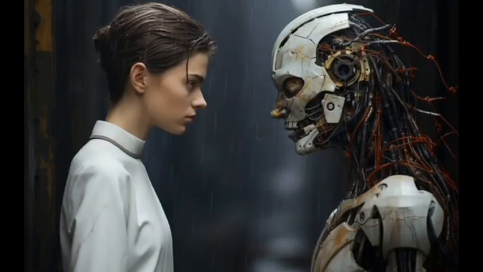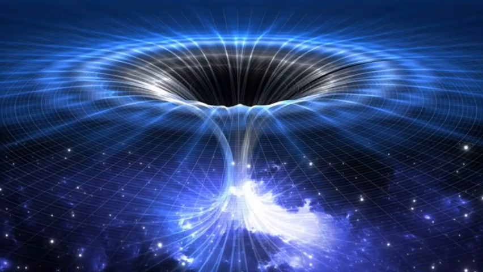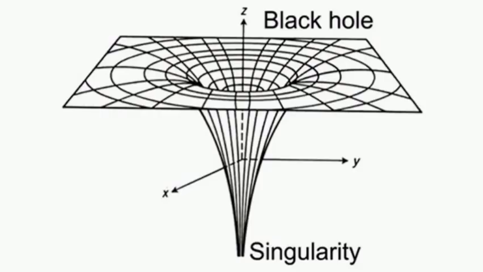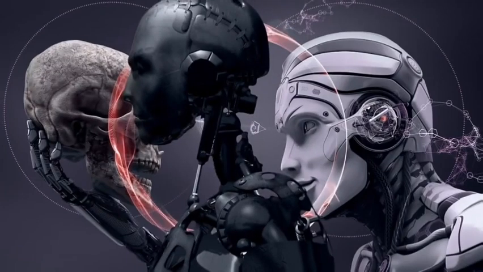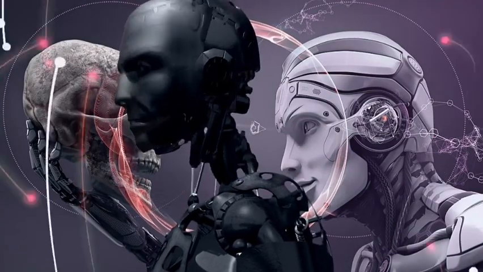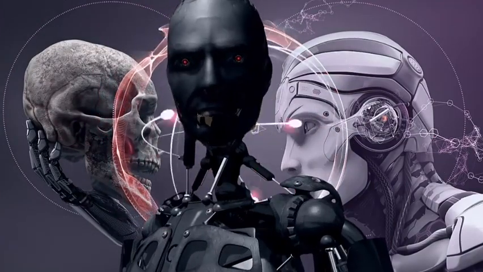The term singularity in this context was first introduced by mathematician and computer scientist Vernor Vinge in 1993. It's drawn from physics, where the singularity represents a point, like the center of a black hole, where rules as we know them seem to break down. In the context of AI, the singularity represents a point in time when an ASI is not only smarter than humans, but also capable of continually improving itself at a rate far beyond human capability.